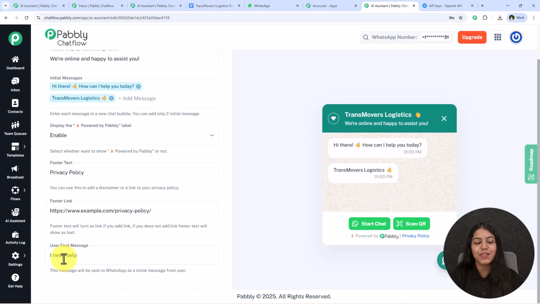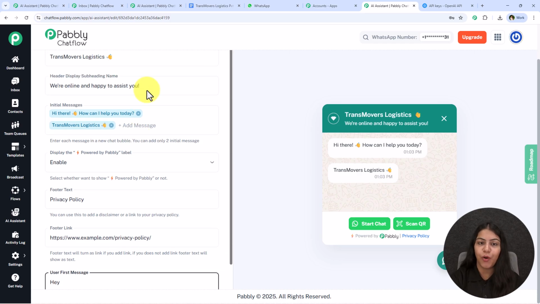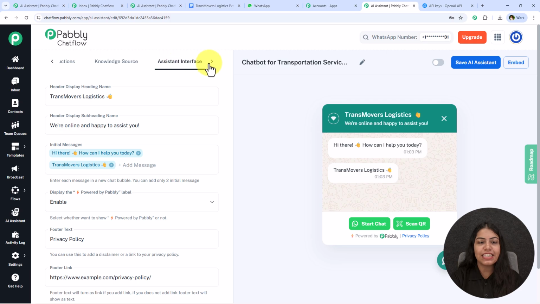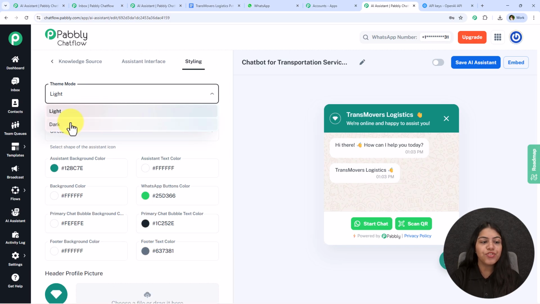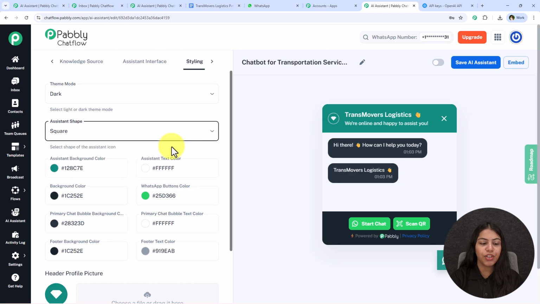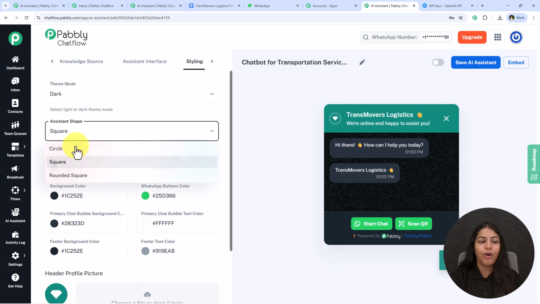Now we have this user's first message. So this message will be sent as the initial message from the user on WhatsApp. So I'm going to keep it as it is right over here. You can change it according to your own choice. After assistant interface, we have this styling. So over here you can style a WhatsApp chatbot. You can change the theme, the shape, the colors and the images too. And yes, your chatbot is ready to run.